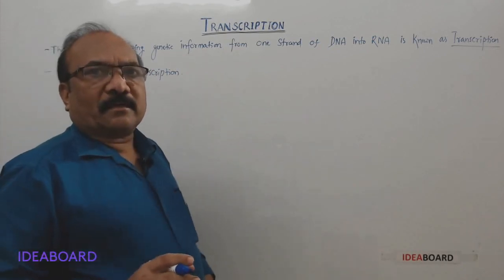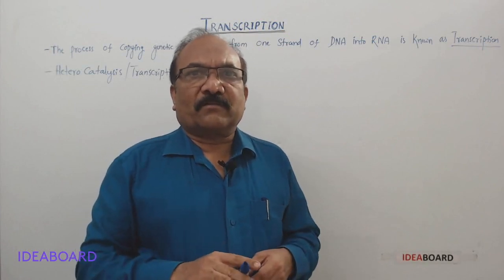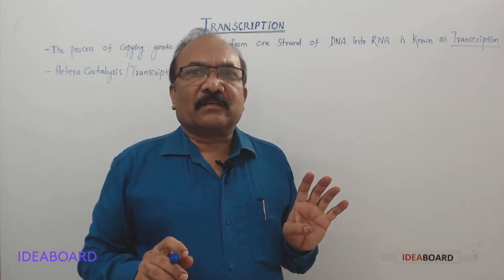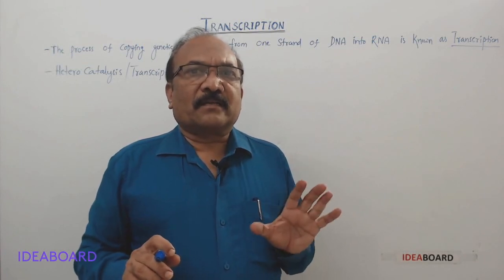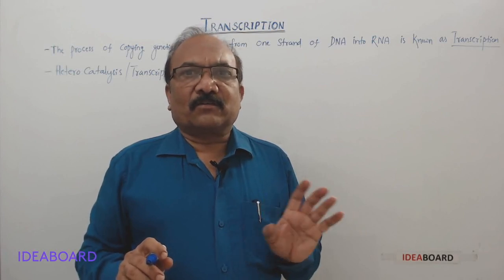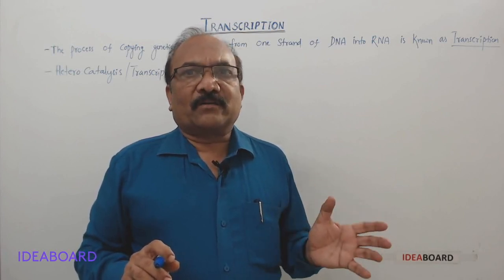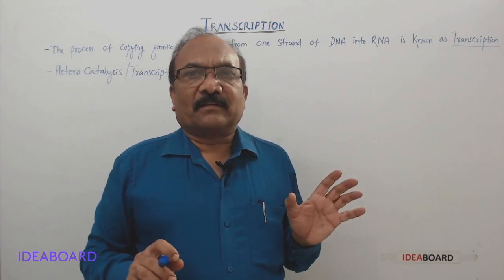Already we discussed under functions of DNA the two major functions of DNA: one is replication and the other one is transcription. Replication occurs only at the time of cell division in eukaryotes, and in prokaryotes, of course, it occurs at the time of binary fission.